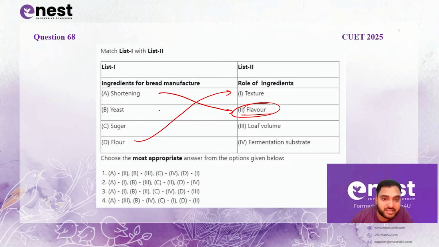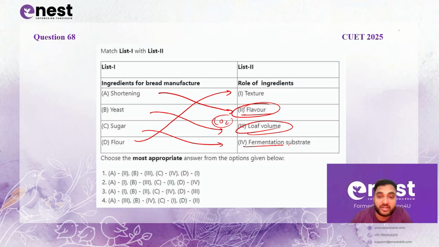Yeast will help in CO2 production, which will particularly increase the volume. And sugar acts as a fermentation substrate. That means microbes use sugar as food to grow and ultimately produce CO2, alcohol and other substances which will contribute to the end structure of the bread.